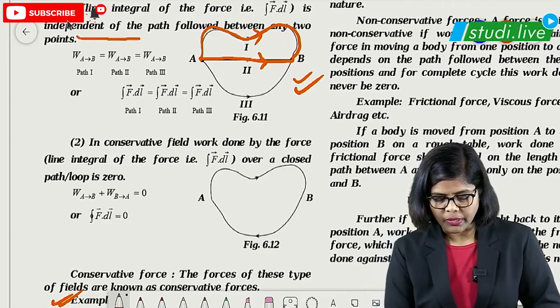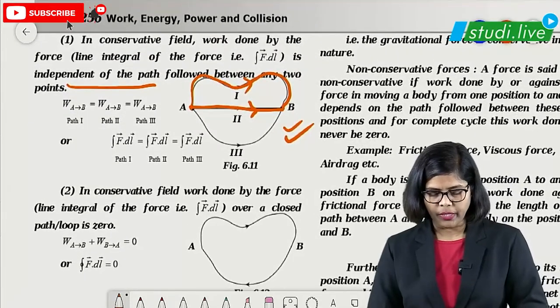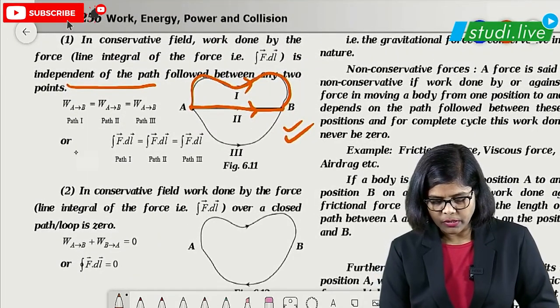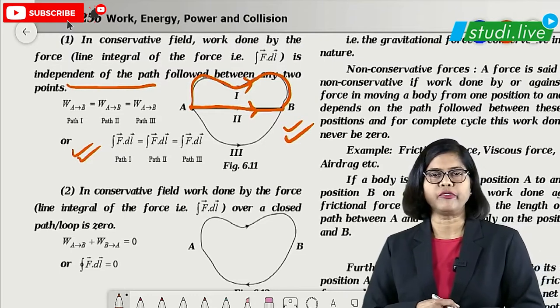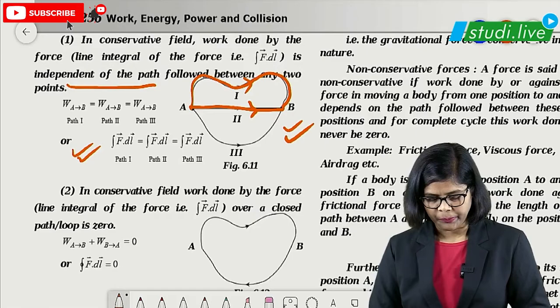So this one, conservative force is independent of the path followed. Okay, so this is the formula, of course, that is integration of F dot dl. dl is the path length, change in the path length.